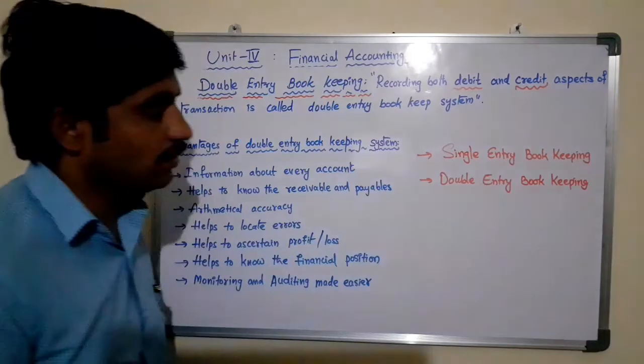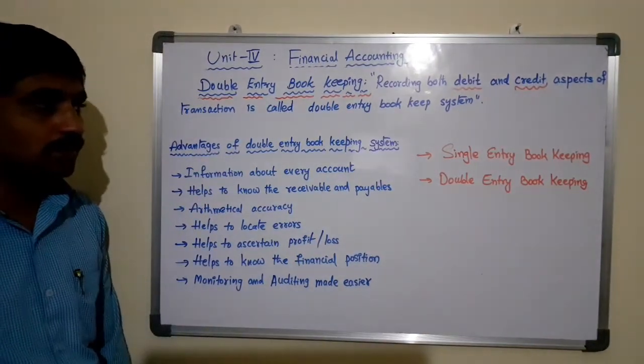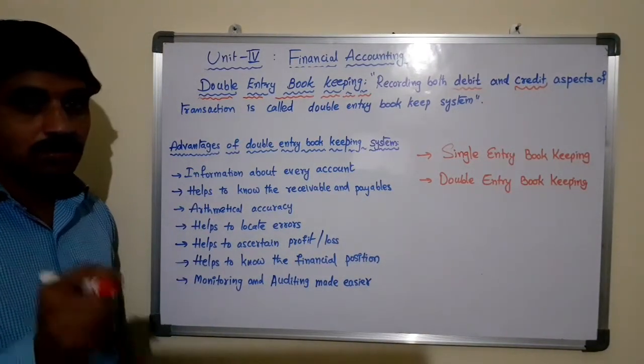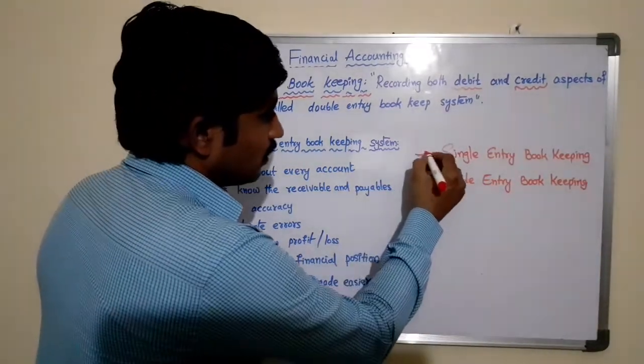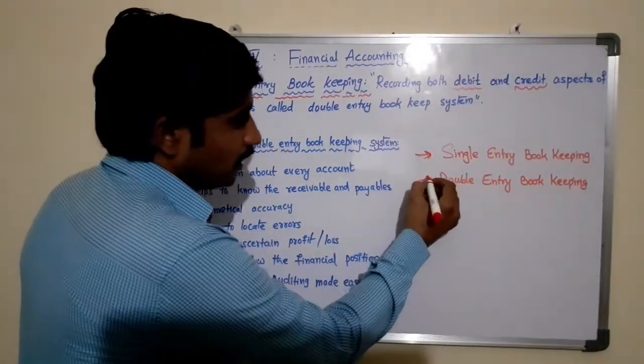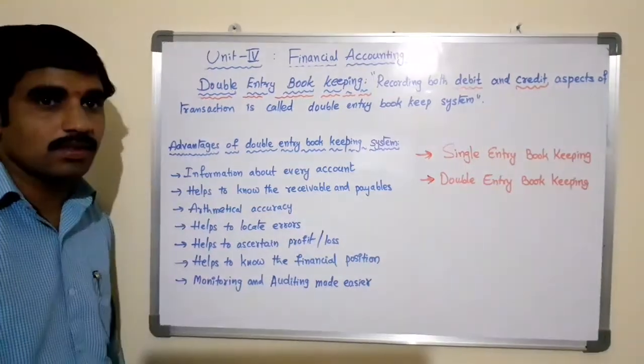There are two types of recording of transactions in businesses.